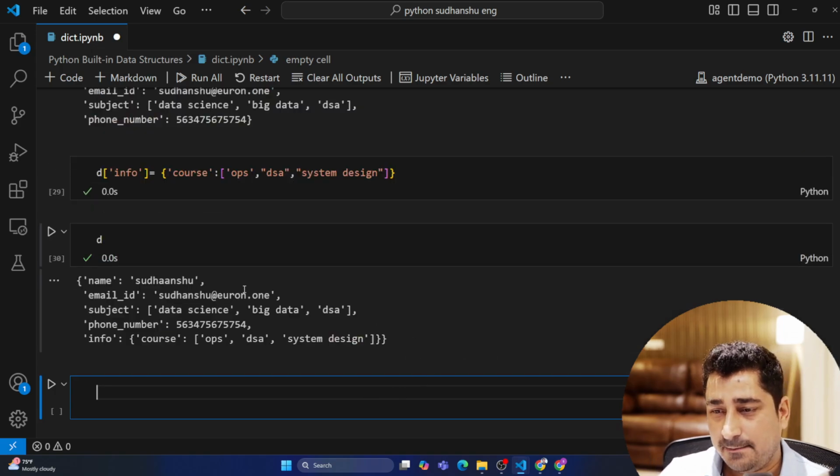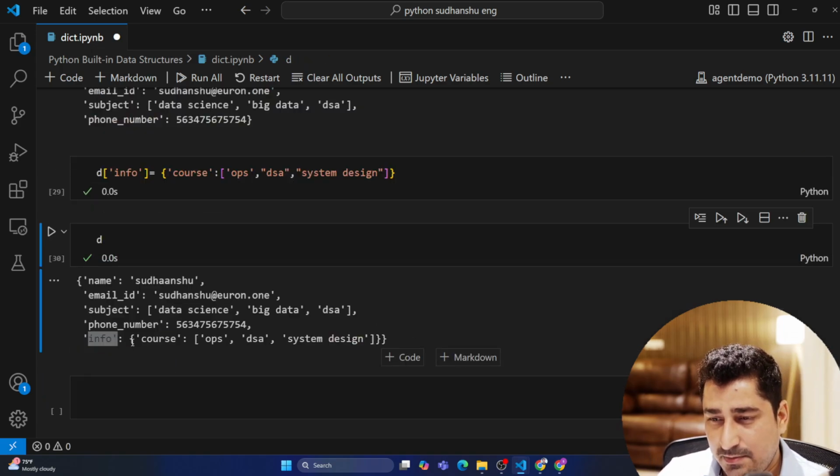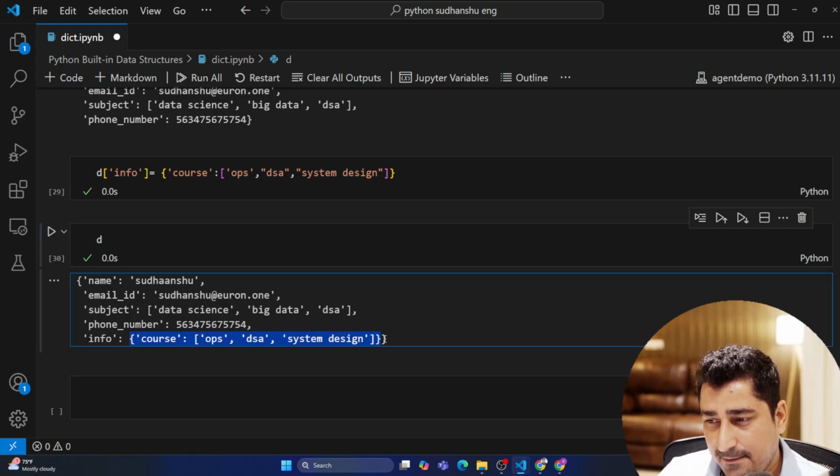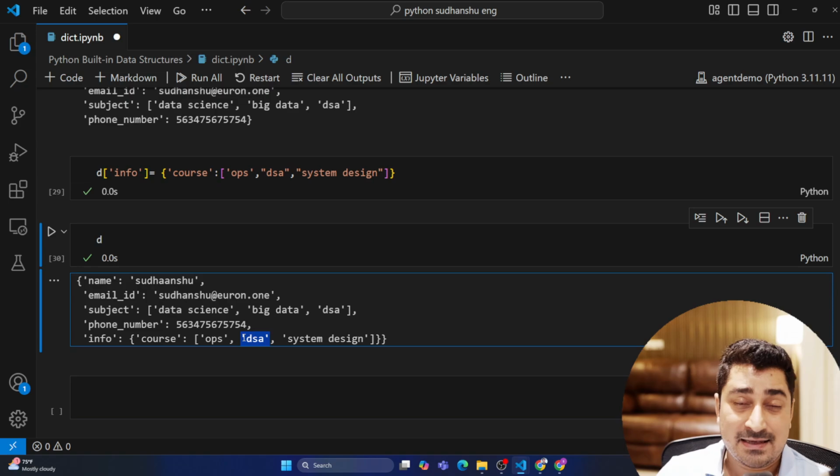So now this is my dictionary. Now inside this dictionary, you must be able to find out that I have created another dictionary. How can I access the elements of this dictionary? For example, I have to access DSA. How can I access this DSA?